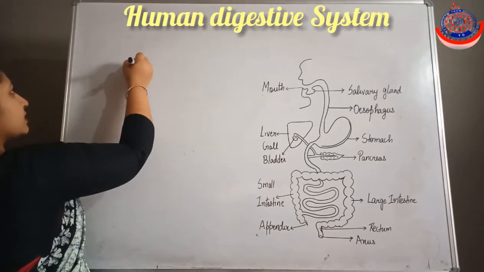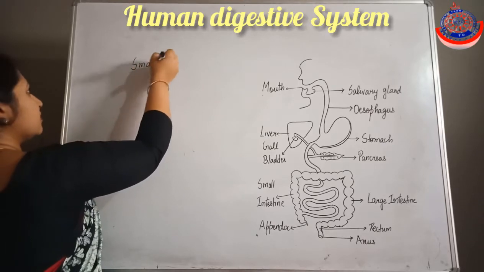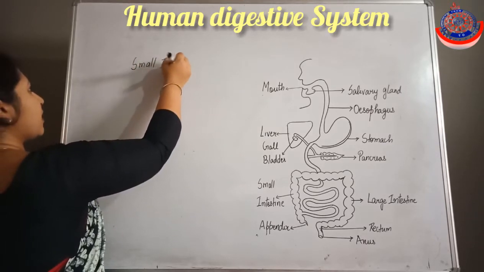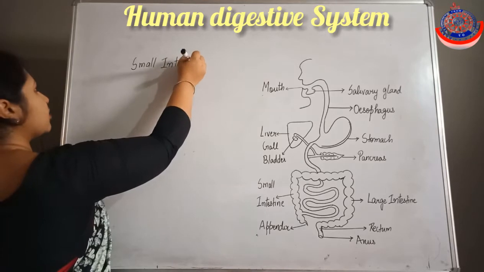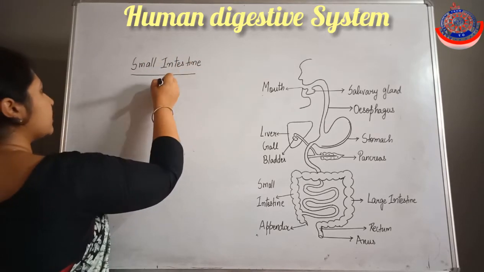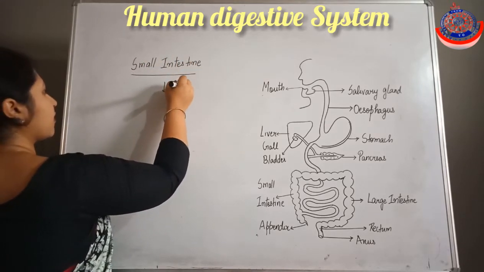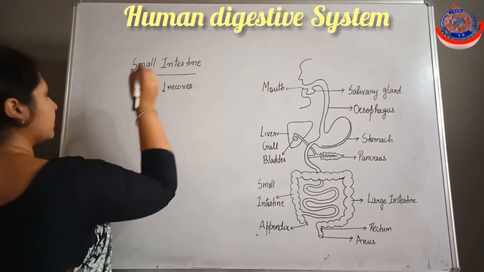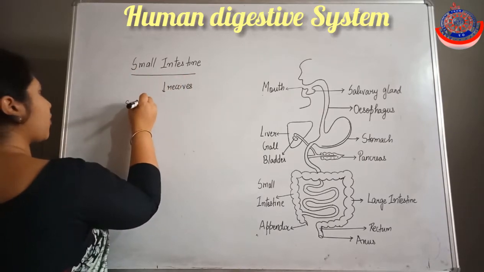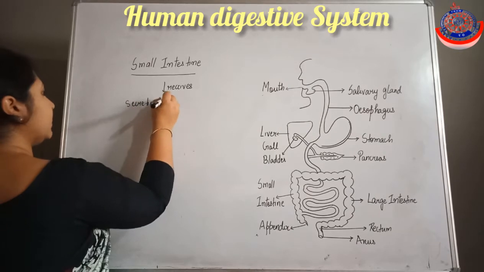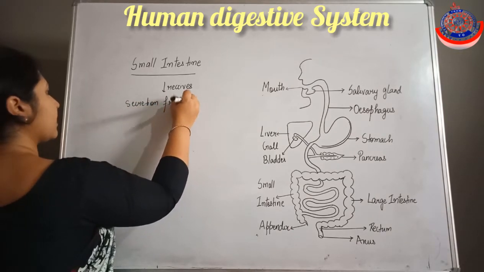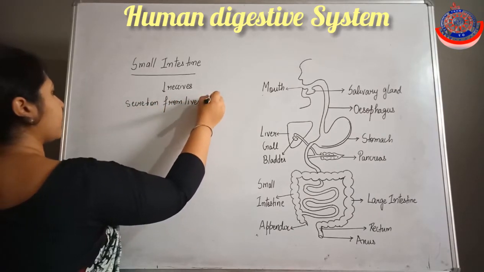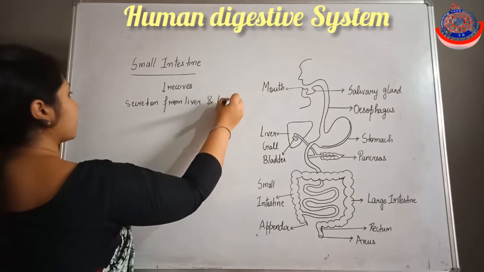Still we are discussing digestion in the small intestine.